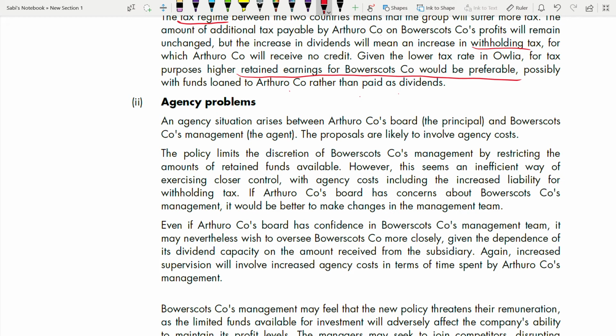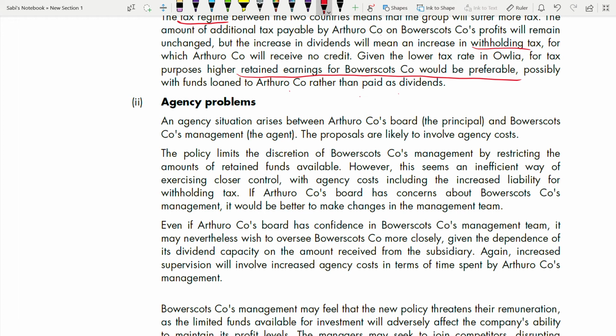So an agency situation arises between the parent company's board, the principal, and the subsidiary company's management, the agent. The proposals are likely to involve agency cost. We'll see how. The policy limits the discretion of the subsidiary company's management by restricting the amount of retained funds available. See now, because you are paying 95.5% as a dividend to the parent company, the subsidiary company does not have enough retained funds, right? So they don't have that much of a choice. It is restricted. Their management is restricted from going for any investment. So these are some agency problems, right?